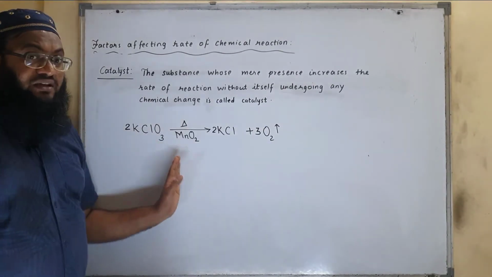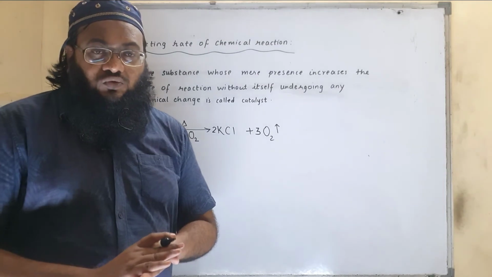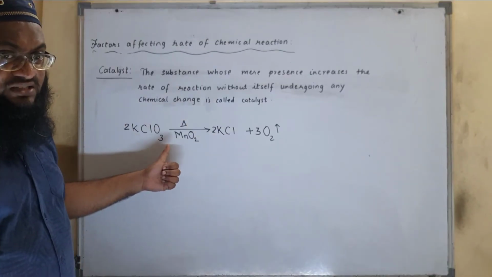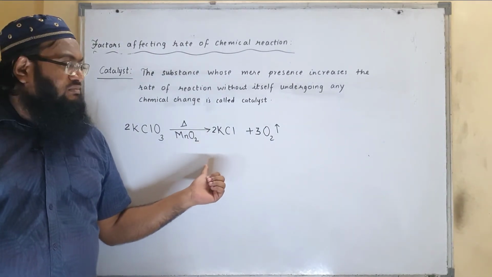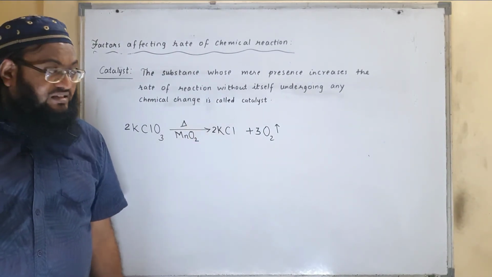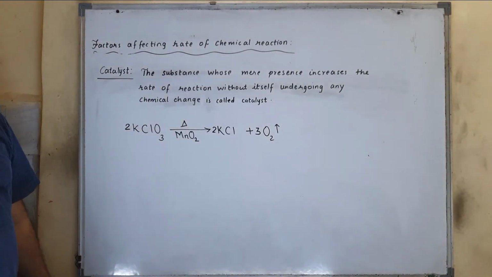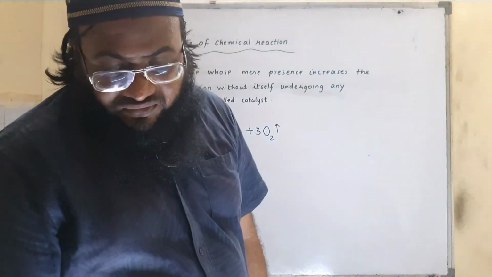We increased the temperature, we reduced the size of particle, but there was no increase in the rate of reaction. So we added manganese dioxide, the rate of reaction increased, and there was no change in manganese dioxide. So this is the fifth factor.